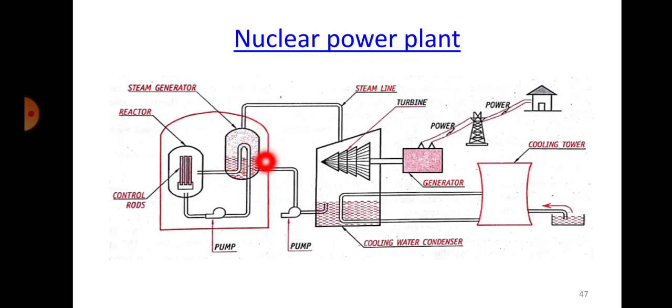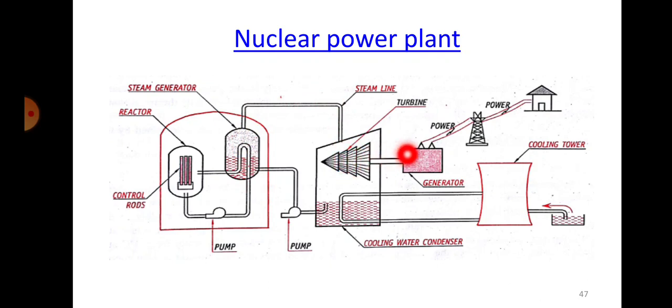the steam generator. This particular point is called a steam generator, where the water will be filled, and because of the heat that is coming out of the fission reaction, that heat will be used to heat the water, and the water will be converted into steam. So whatever steam is being produced will be made to pass through and run the turbine, and the turbine will be running because of the power coming from the steam.